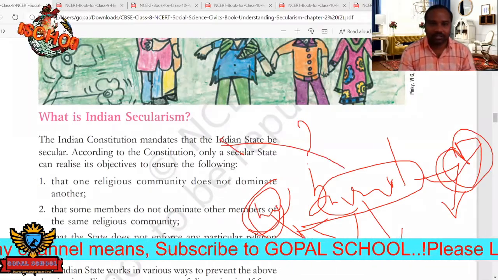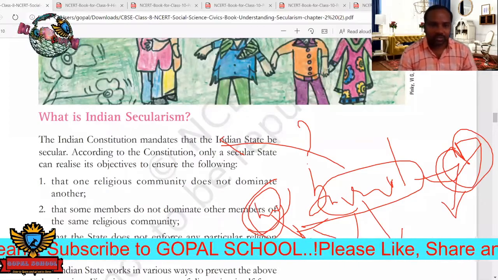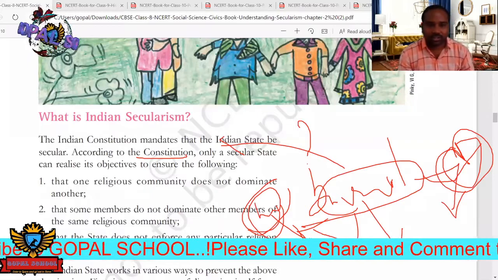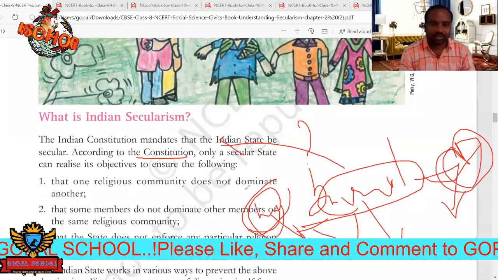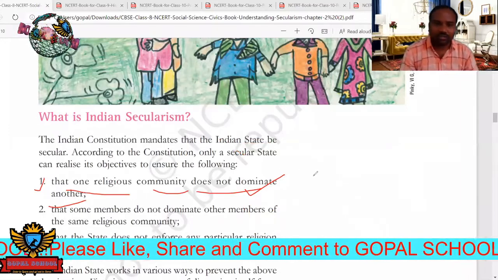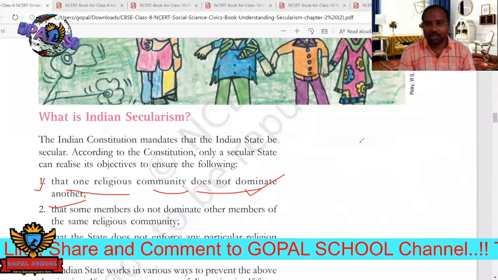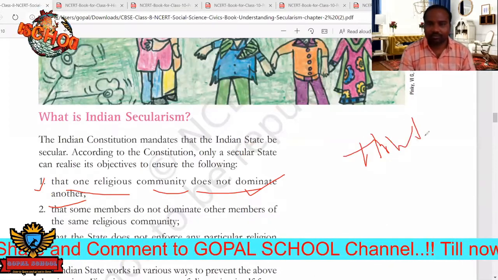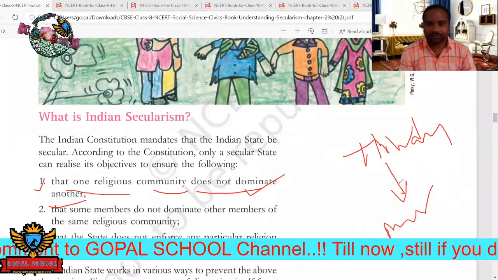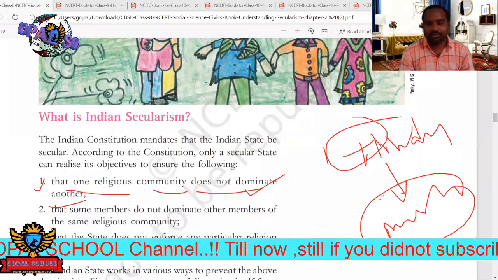Okay, these are the three objectives. First, see here, one religious community does not dominate another. One religious community should not dominate the other. For example, in our country, Hinduism is the majority and the second biggest is the Muslims. The Hindus will not dominate the Muslims.